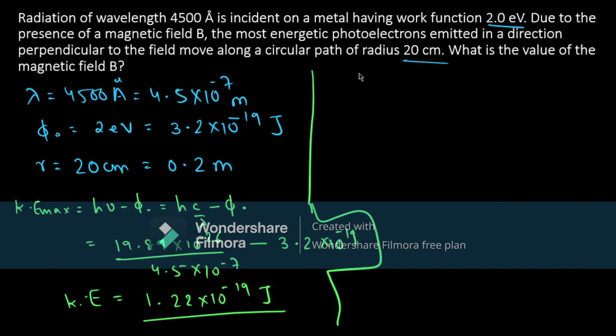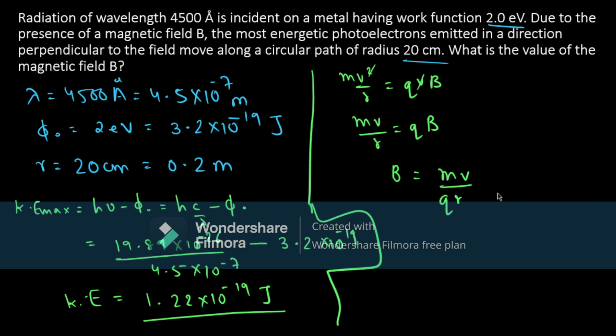Now as we all know, for the electron moving in a circular path, the centripetal force is equal to qvB. So v cancels, we get mv by r equal to qB, and we need to find out the magnetic field. So B will be mv by qr. q is nothing but charge of electron, that is 1.6 into 10 raised to minus 19.